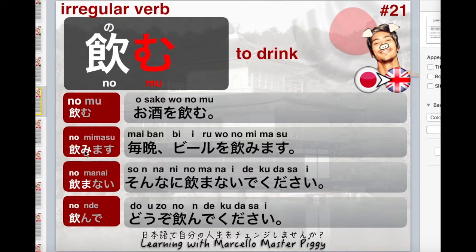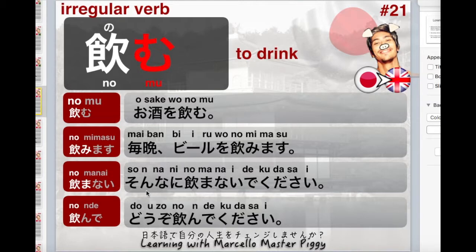Okay. Now the next one is our masu form. The polite version is nomimasu. So mu becomes mi. So for example, maiban biru wo nomimasu. Every night. Now we had maiban in the last video, I think. This is every night, maiban. Biru is beer. So, like, I drink beer every night, most likely before going to bed. Okay, maiban biru wo nomimasu.